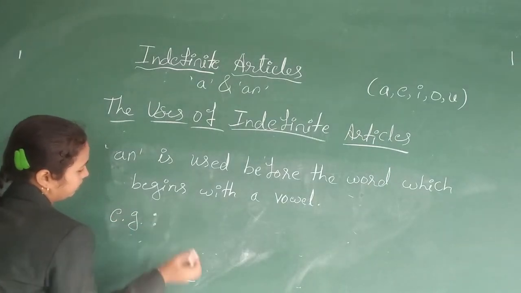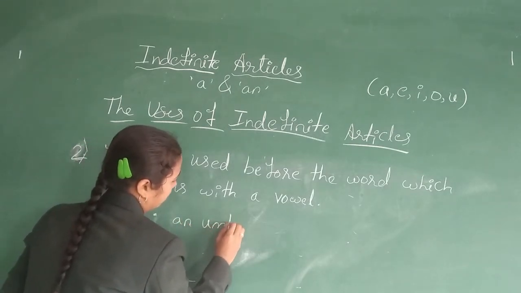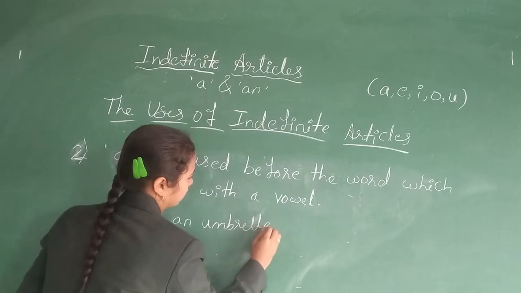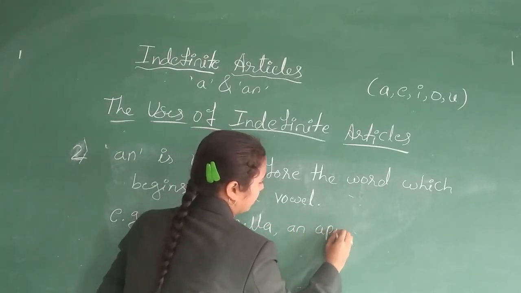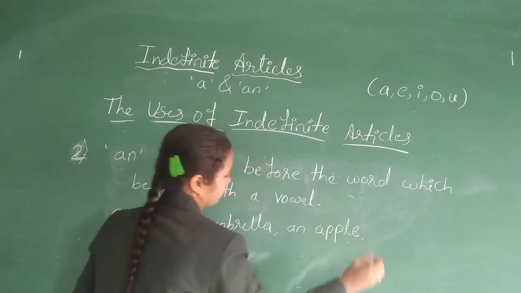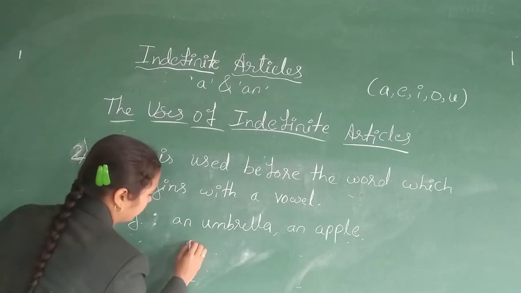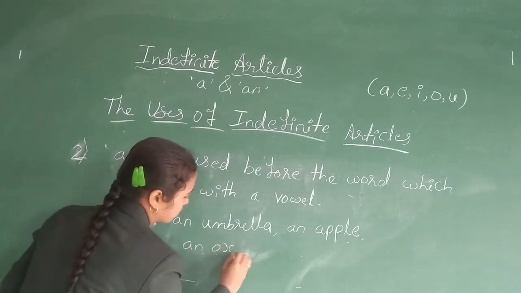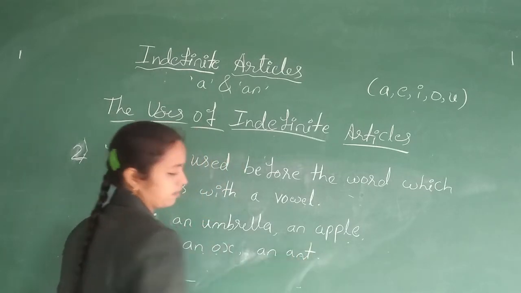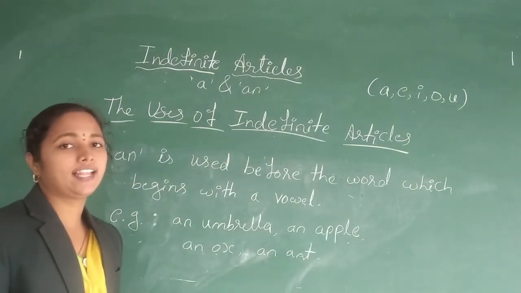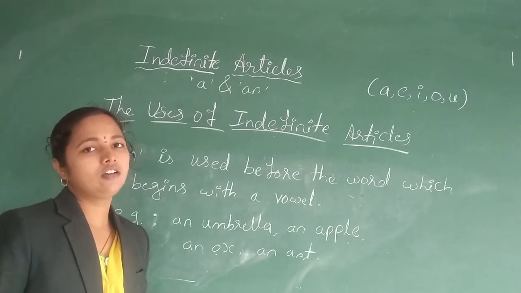For example, an umbrella, an apple. Likewise, an umbrella, an apple, an ox, an ant, etc. So we use article an before the words which begin with a vowel.